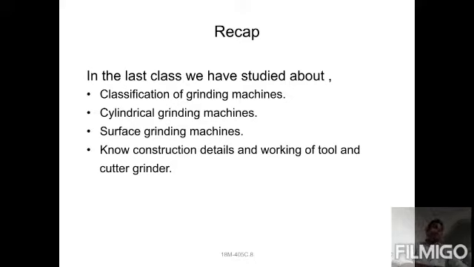Then the third one is the surface grinding machine. The surface grinding machine is classified into two types: one is the horizontal spindle type of grinding machine, and the second is the vertical spindle type of grinding machine. Next is the tool and cutter type of grinding machines. These are the classifications.